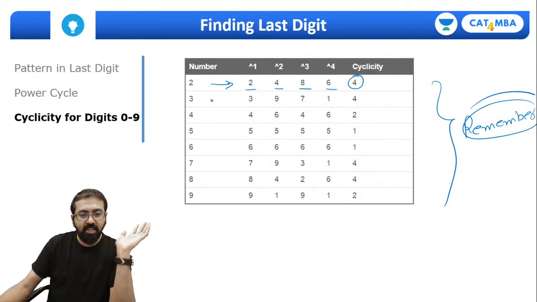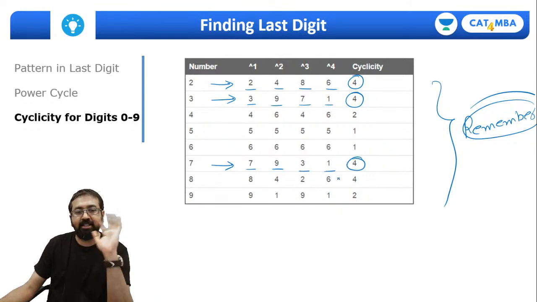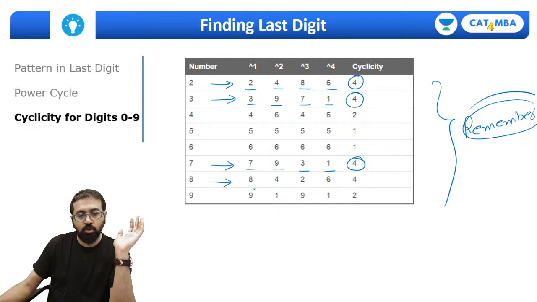Okay. Same way, 3 again has cyclicity of 4. And the last digit pattern is 3971. Same way, if you check for 7, cyclicity of 4, and the pattern in the last digit is 7931, 7931. And for 8 also, the cyclicity is of 4, and this is the pattern.